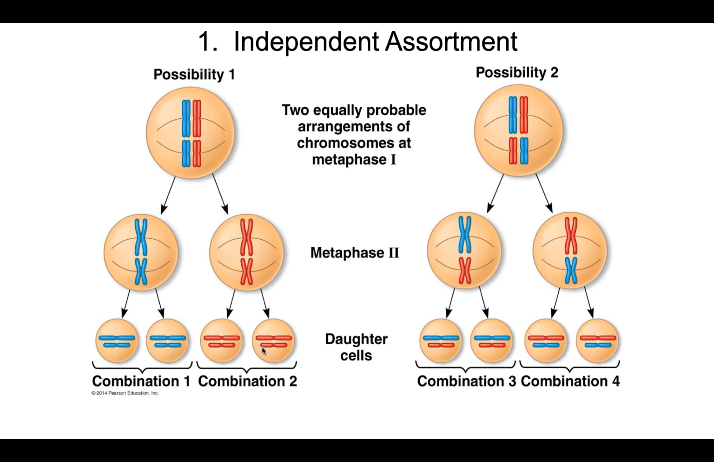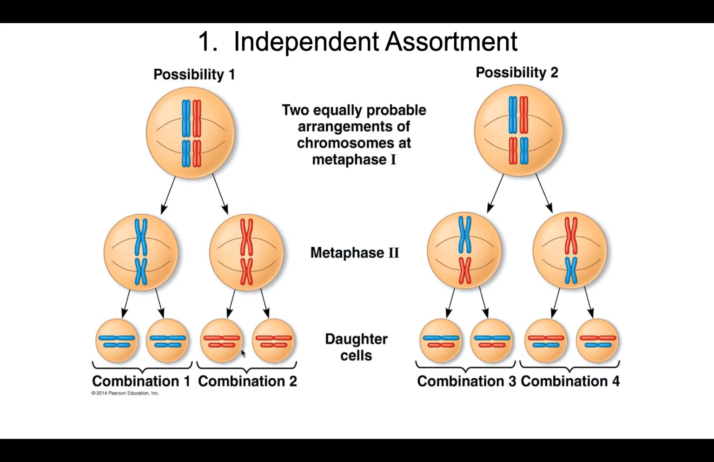Now, remember, because of independent assortment, these tetrads are going to assort on the metaphase plate independently of one another, which means if this tetrad comes together where the blue is on the left and the red is on the right, it is completely random as to how the other tetrads are going to align. So it's just as likely that this one here will line up red on the left, blue on the right, instead of what we had in possibility 1 here. If they line up like that, look what happens now. Now we have gametes, sperm or eggs, that are genetically different than the sperm and eggs in possibility